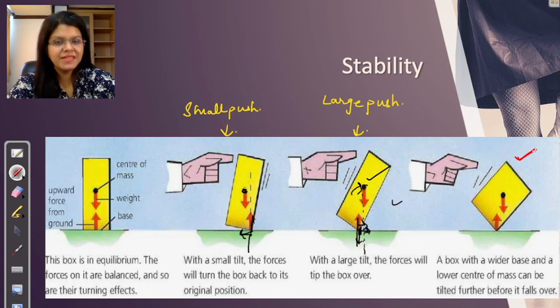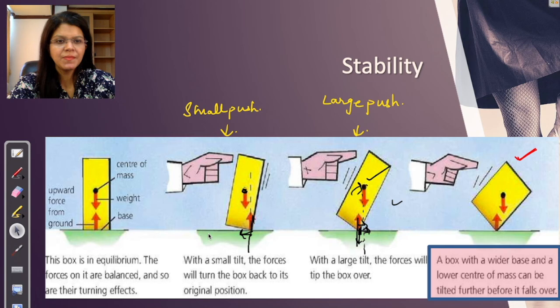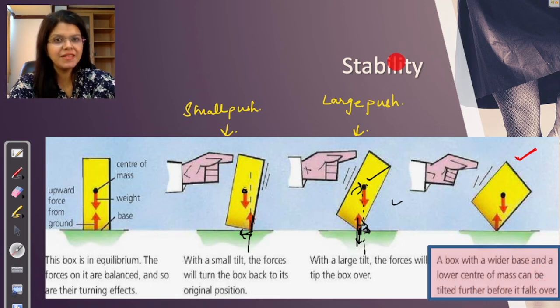So to increase the stability, what can you also do? A box with a wider base and a lower center of mass can be tilted further before it falls. So if you want to increase the stability, you have to bring down the center of mass and make the base wider. We'll understand this in the next slide as well.